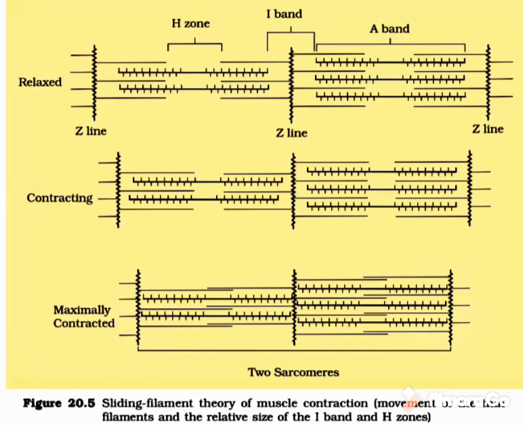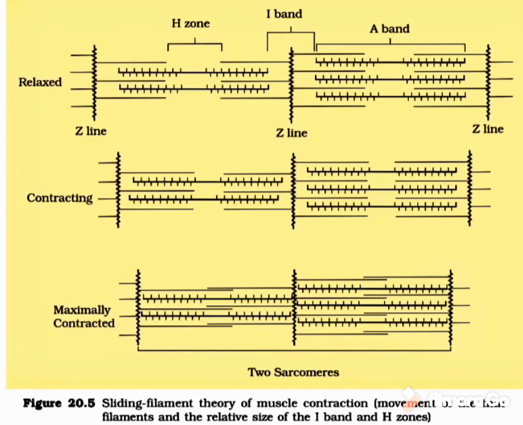In the second diagram, you can observe the H zone decreases its length. It reduces, meaning what? Here the muscle undergoes contraction. In the third diagram, you can see the H zone disappears. It is the indication that here the muscle is in the maximally contracted state. So we can say during muscle contraction, the length of the H zone, I band and the whole length of the sarcomere gets reduced, while the A band does not show any reduction or any increase in its length.